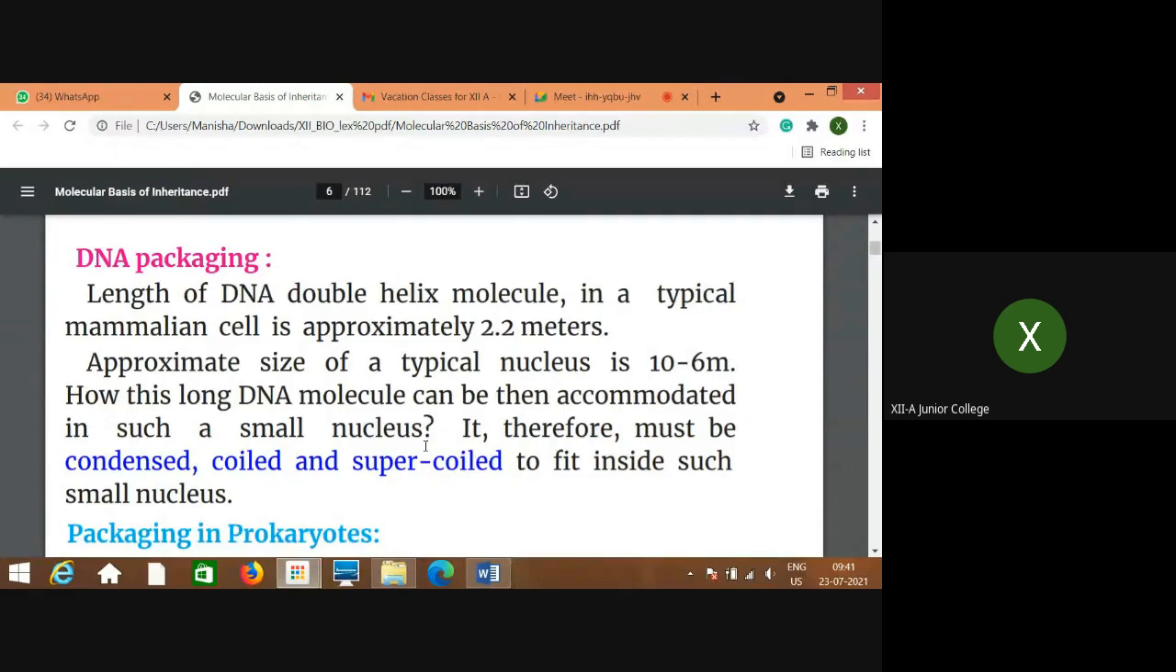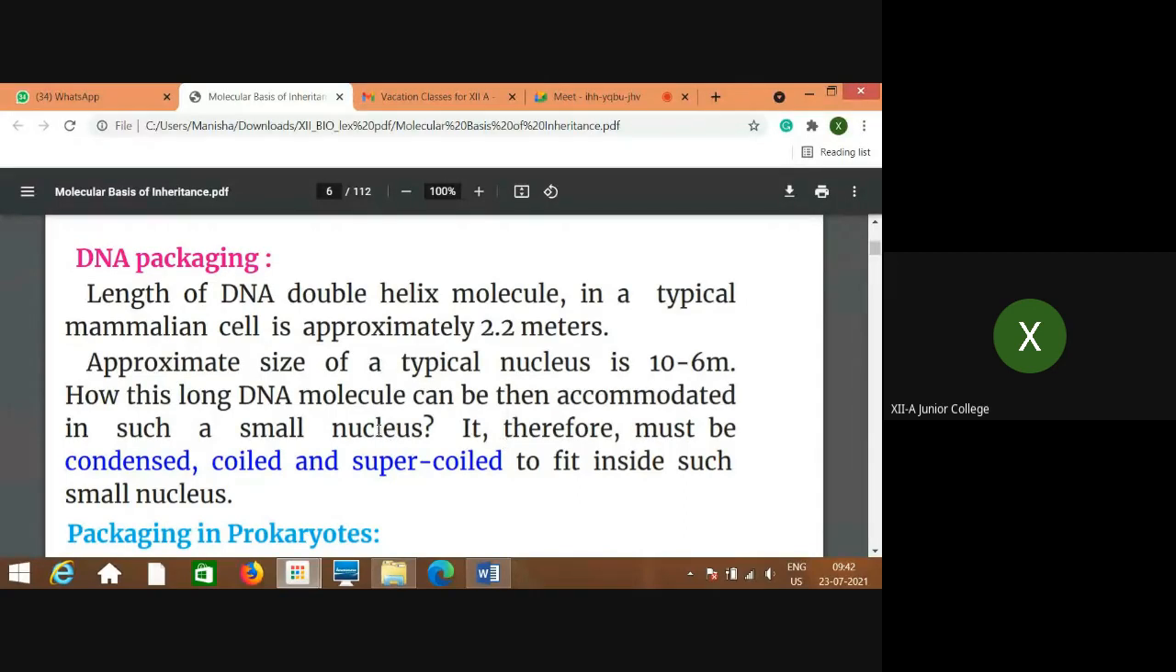Isn't it wondering? It therefore must be condensed, coiled, and supercoiled to fit inside such a small nucleus. The length of the DNA double helix is 2.2 meters, and the size of a typical nucleus is approximately 10 raised to minus 6 meters. Then how is it possible?